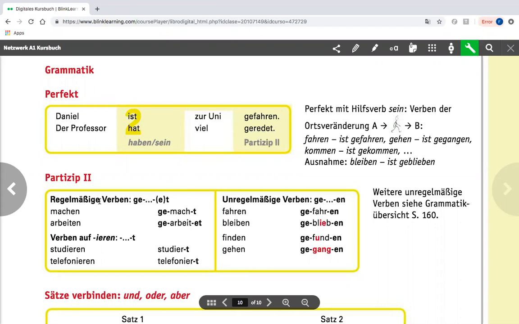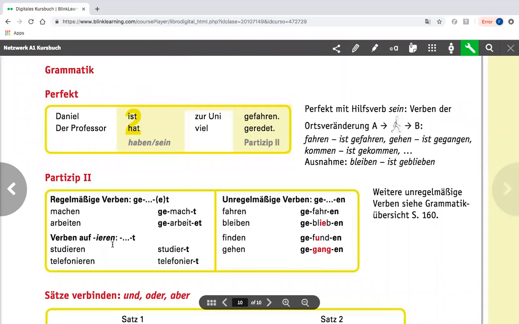You need to distinguish between regelmäßige Verben, regular verbs, yeah, that have the GE in front of the verb stem, and then a T at the end. Sometimes you need to add the E, and that is only if otherwise you couldn't pronounce it. So let's see. Machen becomes gemacht. Arbeiten becomes gearbeitet. You couldn't say gearbeitet, that would be two T's together. That would not work. So we add the E just to make it pronounceable.